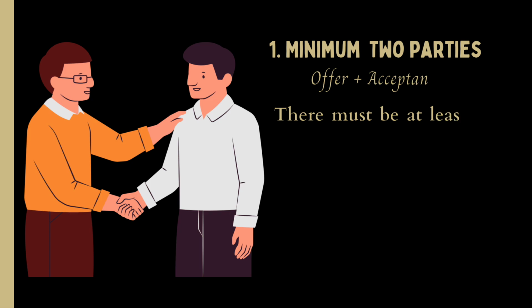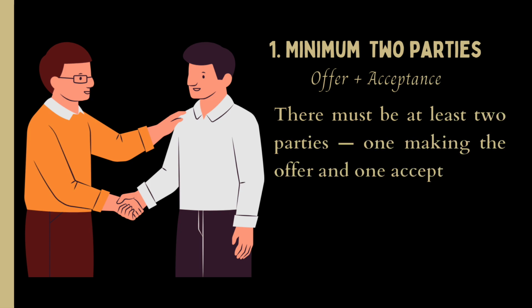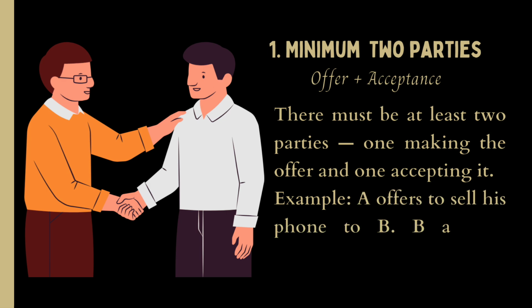Minimum two parties. Offer plus acceptance. There must be at least two parties, one making the offer and one accepting it. Example, A offers to sell his phone to B. B accepts. That's an agreement.